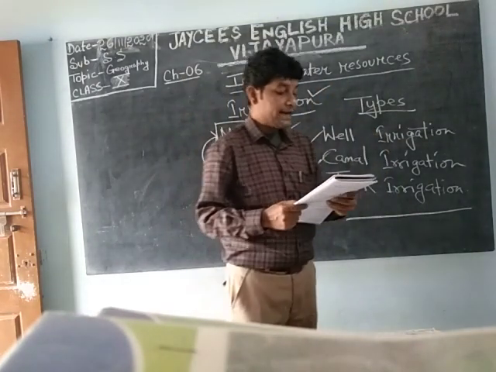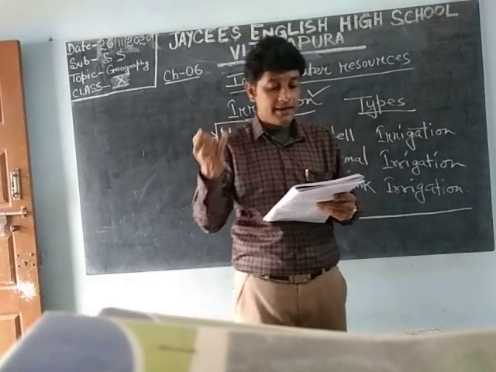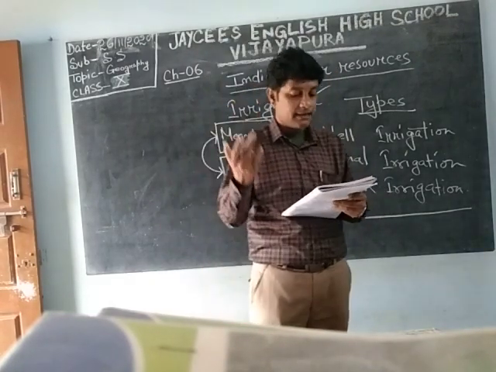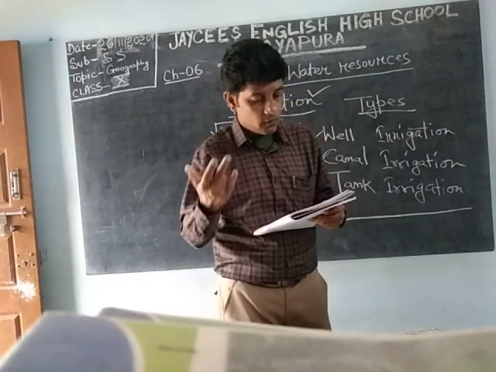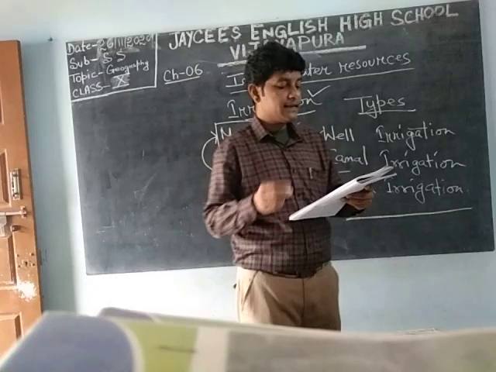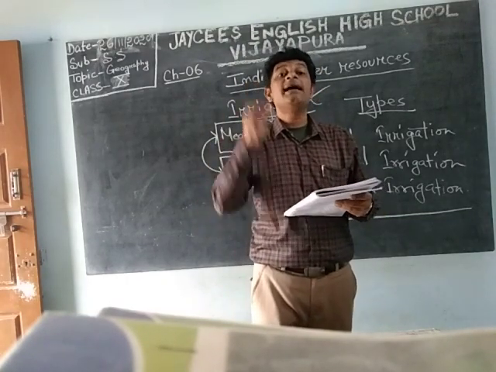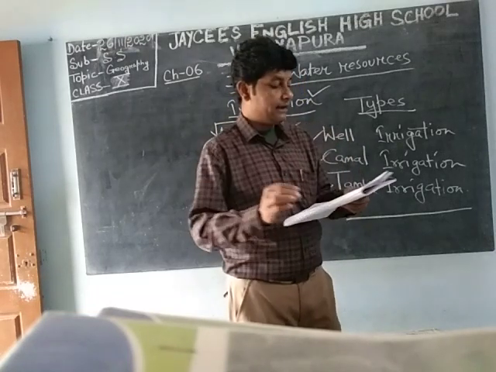Now canal irrigation is extensive in which places? Uttar Pradesh, Punjab, Bihar, Madhya Pradesh, Rajasthan, Haryana, Andhra Pradesh, Gujarat, Tamil Nadu, Odisha, West Bengal and Karnataka. These are the states that very much use canal irrigation for their cultivation.